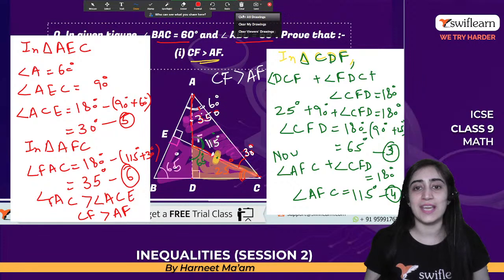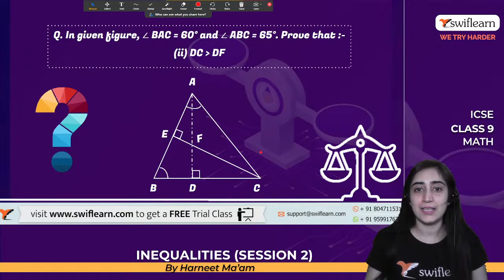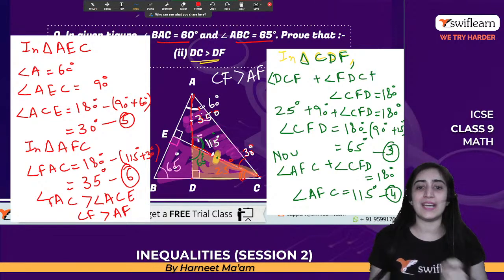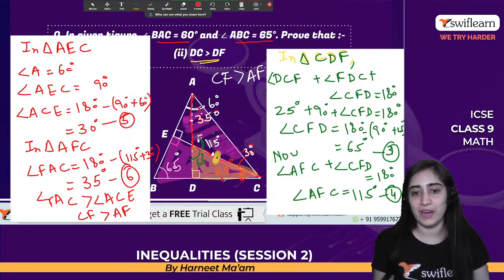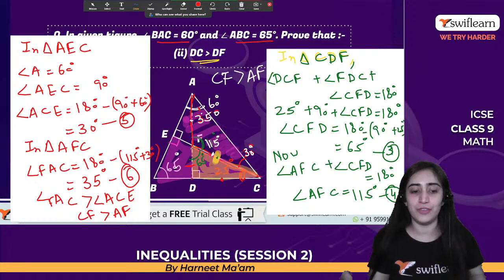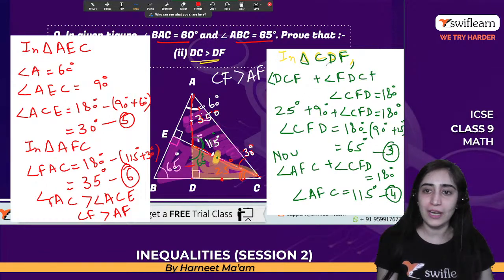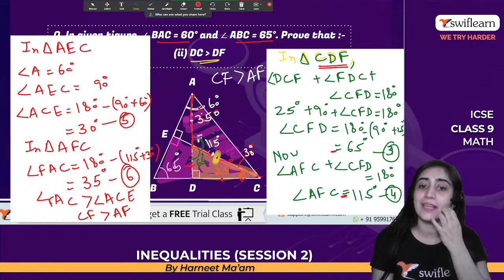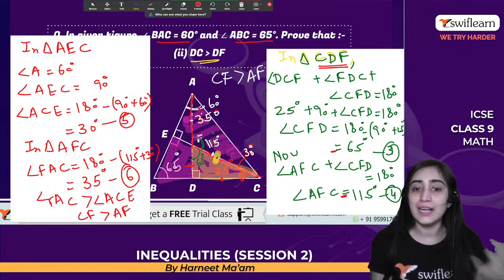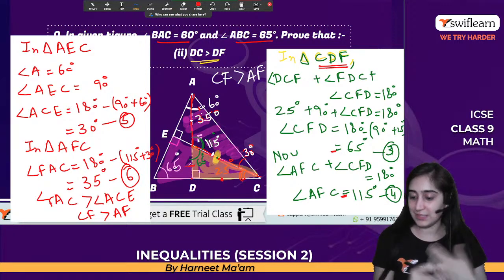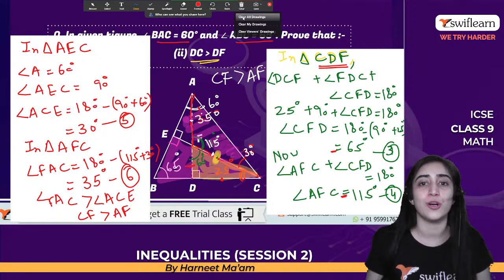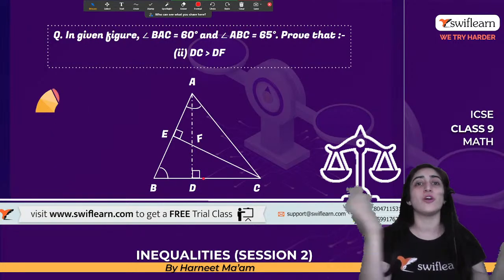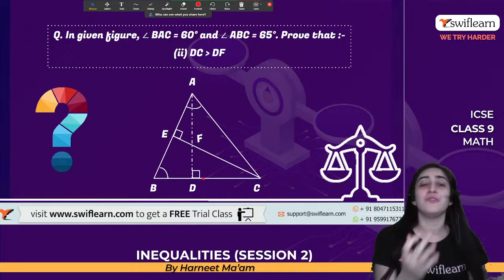Moving on to the next one, it says that we have to prove that DC is greater than DF. So how do we say that DC is greater than DF? If I have to find out this and this side, I know all of the things are already present. So I already know that in CDB, this side is and this side is greater. When this angle is greater than the other angle, that would automatically show us that this side is greater than this side. So I hope you will be able to relate it and solve the next part. So just imagine, we already know this is 90 degrees, that was 25 degrees, the opposite angle's sides have to be greater, and we were able to prove that.